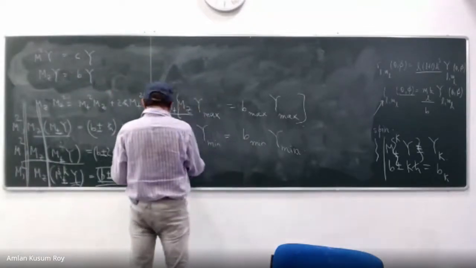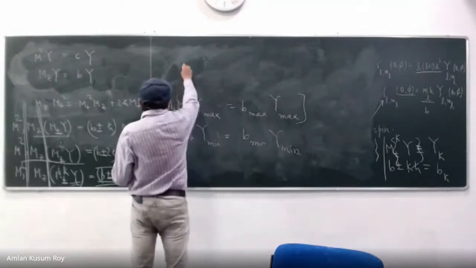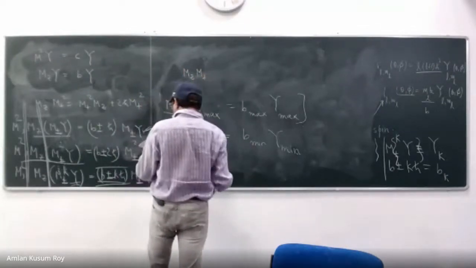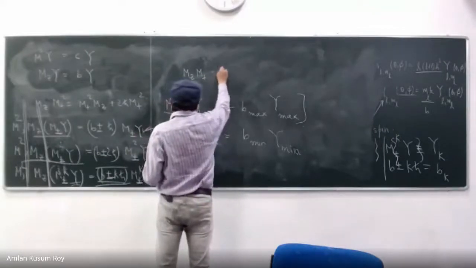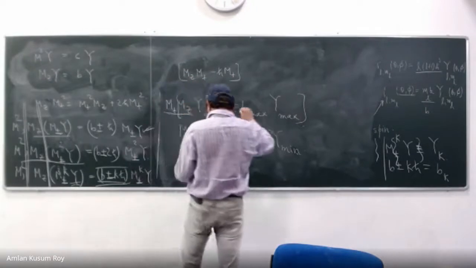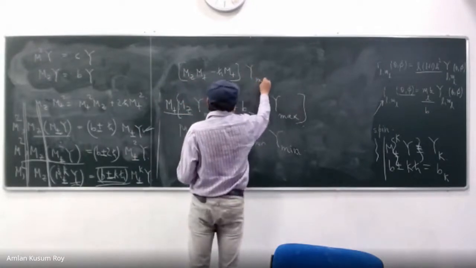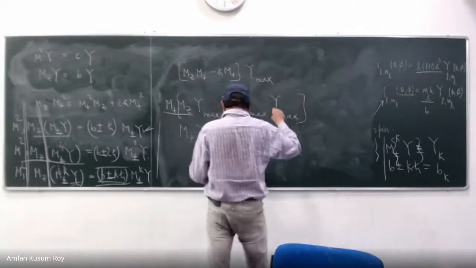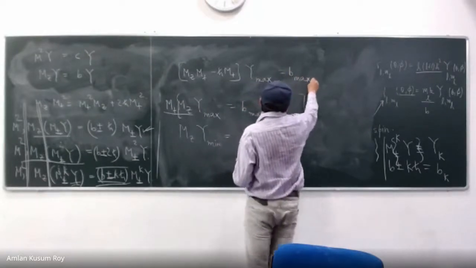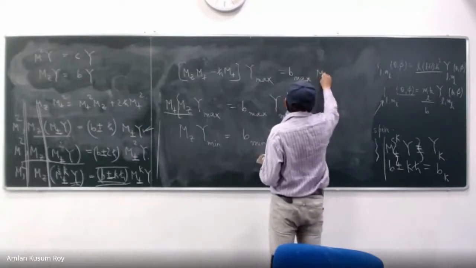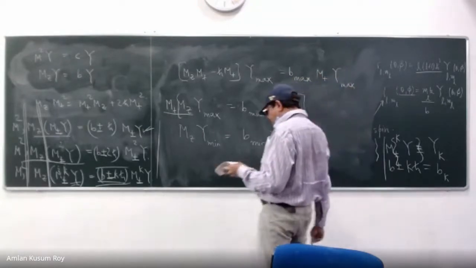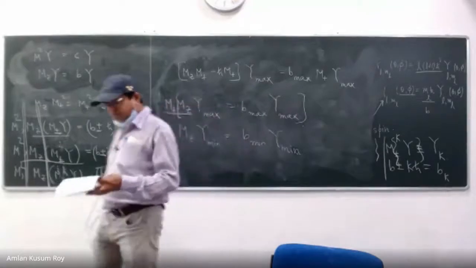We have the commutation. M plus MZ is equal to MZ M plus, we did that in the beginning, minus h cross M plus, Y max is equal to B max. B is a constant, you can take it. So M plus Y max. I can write that. I hope all of you have written that.